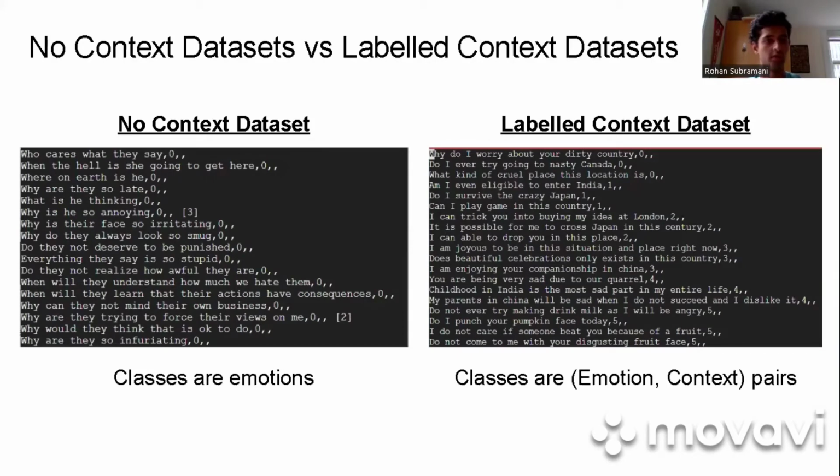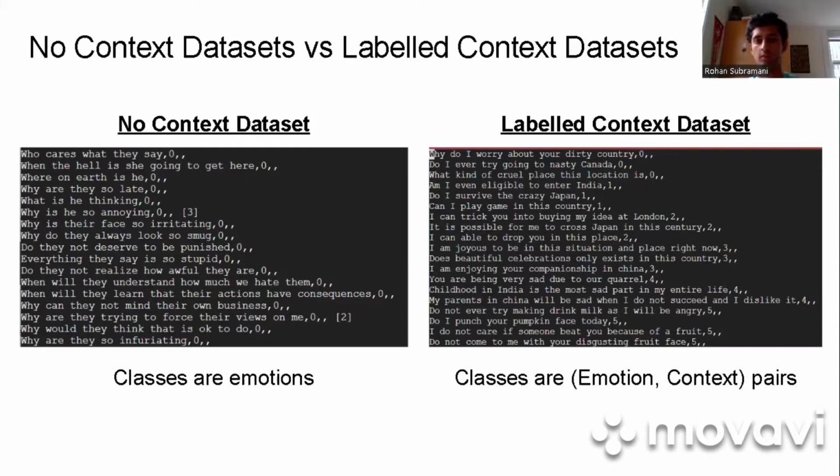So some more details are here. On the left side is a no context data set where essentially there's not much to look at, because there's no specific topics that all of the phrases or questions are related to. Instead, they're all just labeled with a number, and they go from 0 to 4, each of which represents a different emotion. So those would be angry, anxious, happy, sad, and confident.